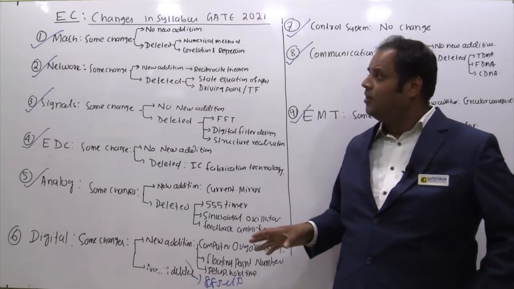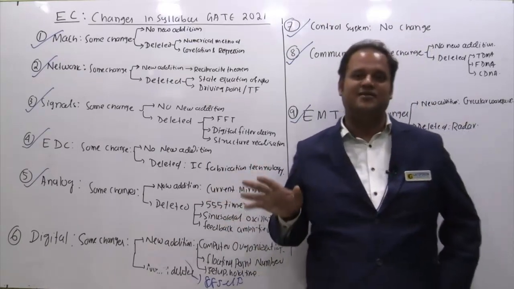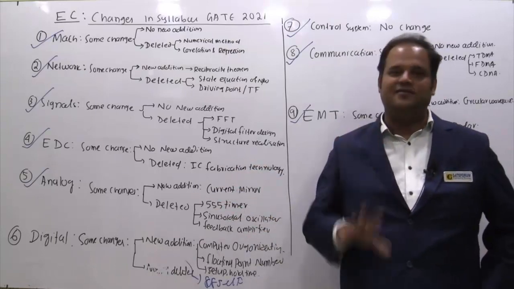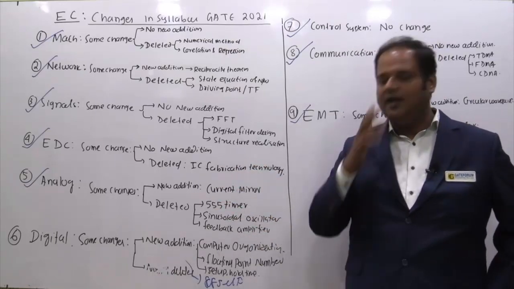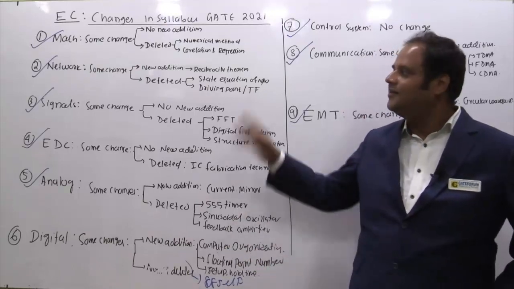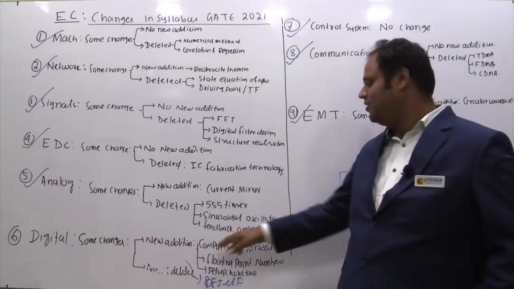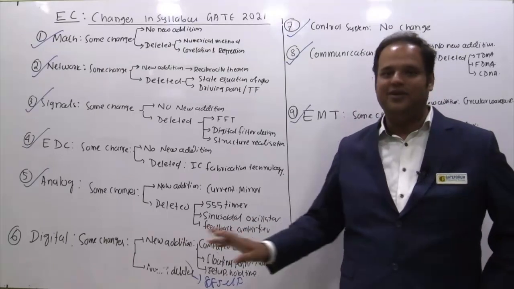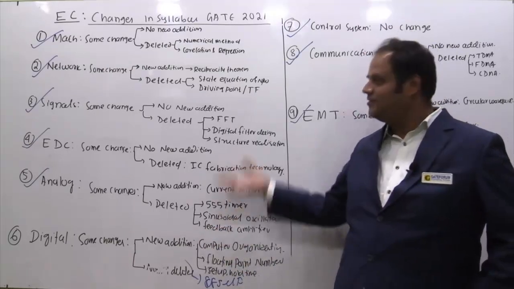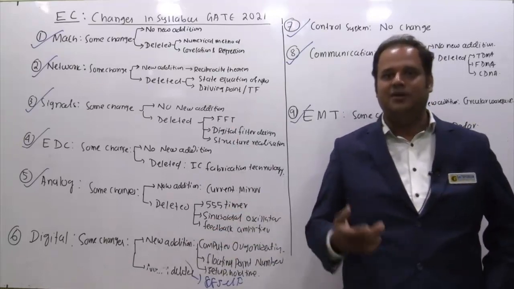But I'll suggest the old syllabus must be completely, 100% full-fledged prepared, and in that case, if you get time, only then go for this. Neglecting some things and directly targeting this new one, I don't think that will be a good idea, right? So you should prepare this, but the other things should be given the top priority. This is what I mean to say, right?